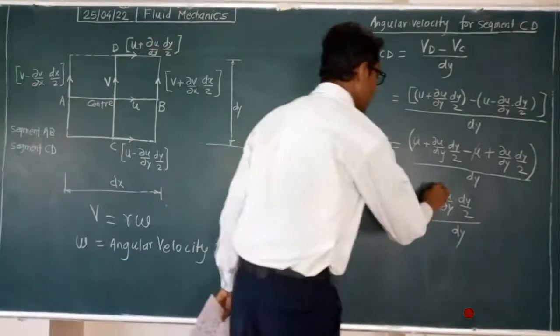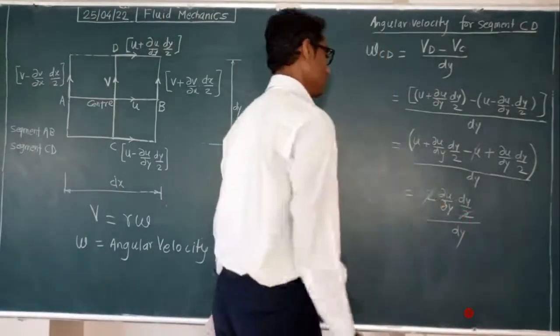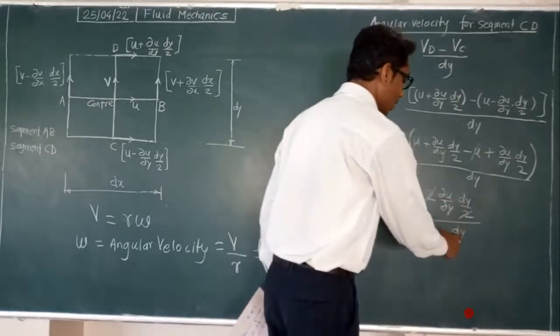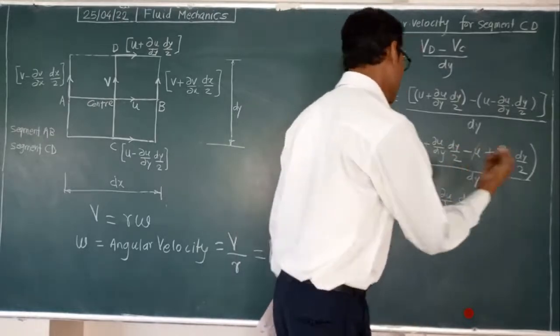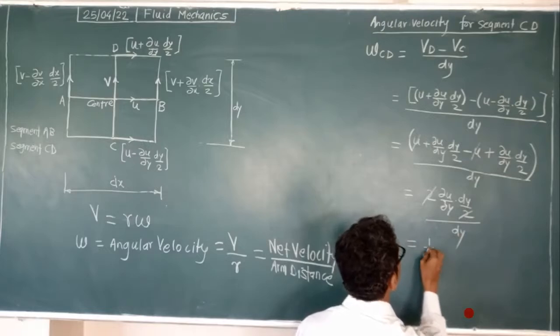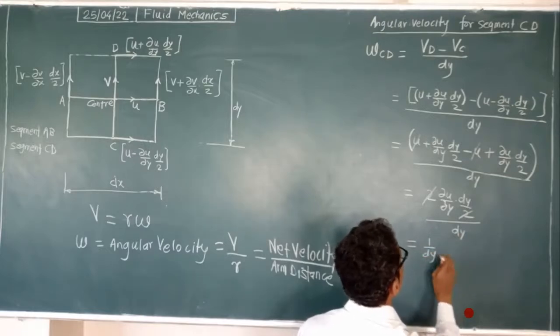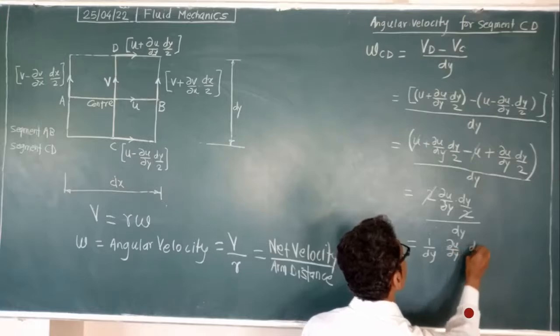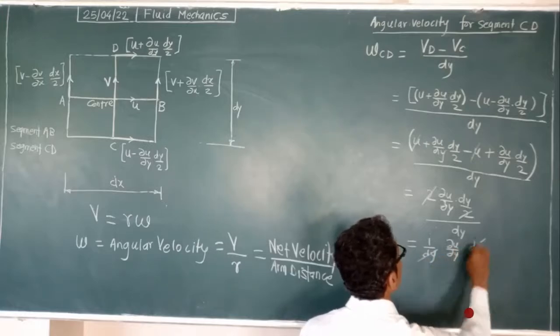Okay, so these two get cancelled. You can cancel dy with this dy, no problem. If you want to increase one more term, you can write it this way: 1 upon dy times ∂u/∂y times dy. This dy will get cancelled.